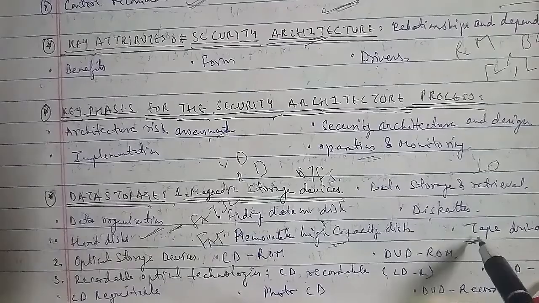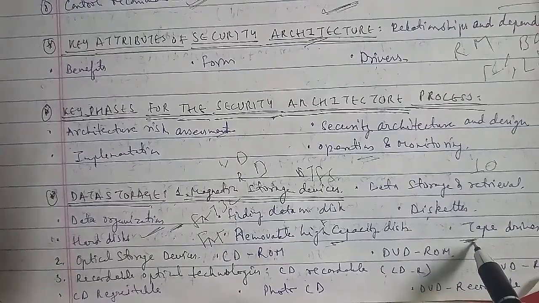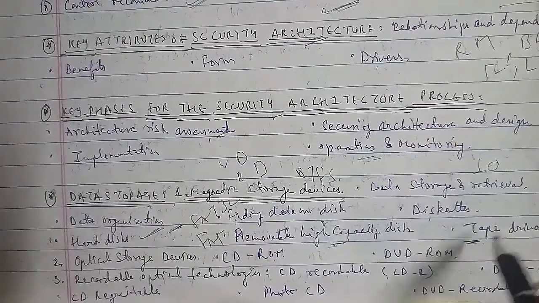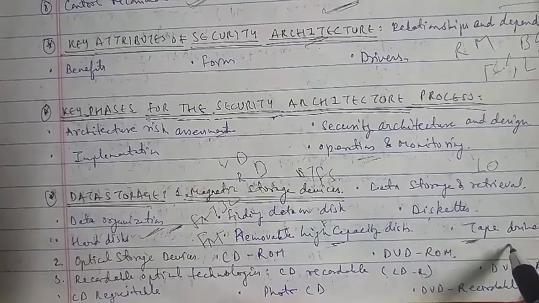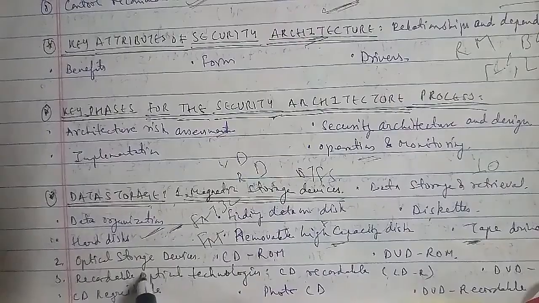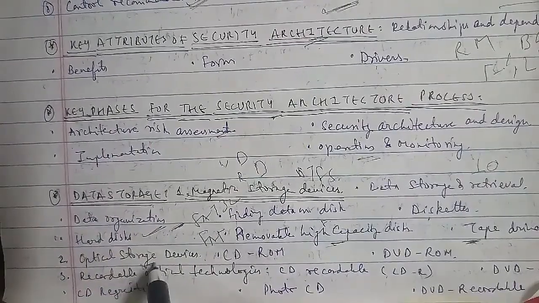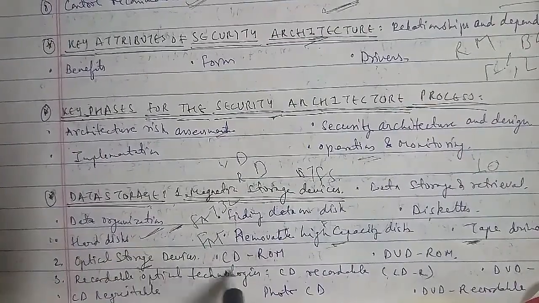Let's go ahead with the second one, that is your optical storage device. In the optical storage device, the first is the CD-ROM. Most software ships on a CD, and it is read using a laser: lands reflect binary one, and pits scatter the light for zero. Data is written from the inside out.